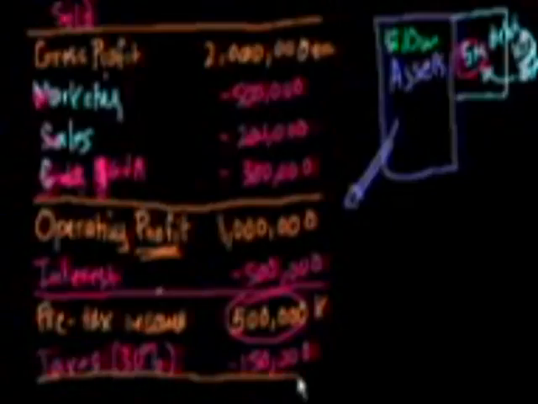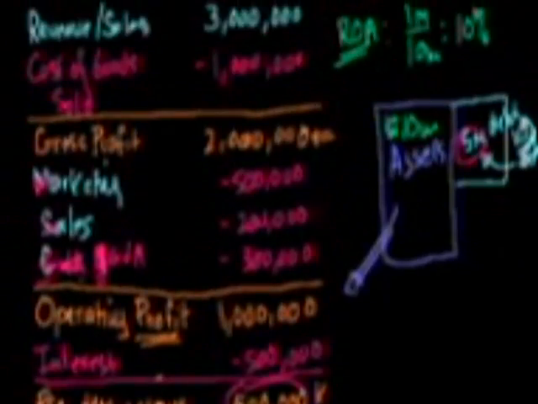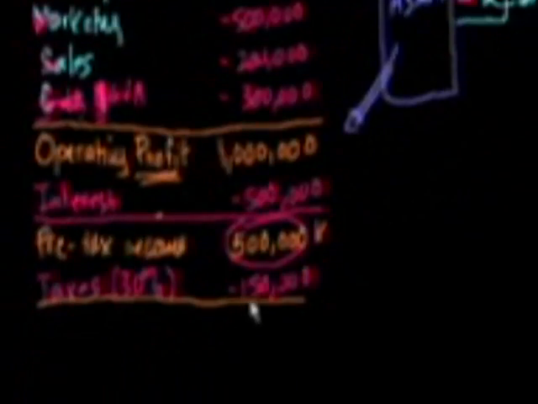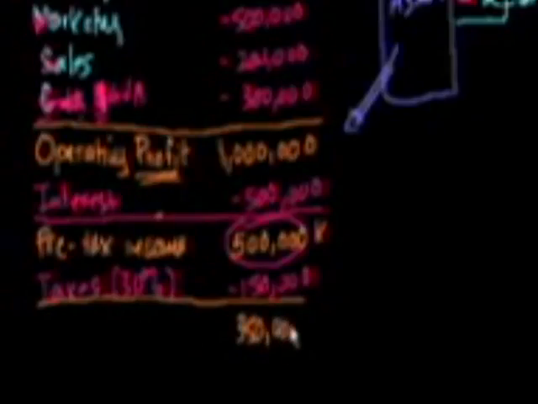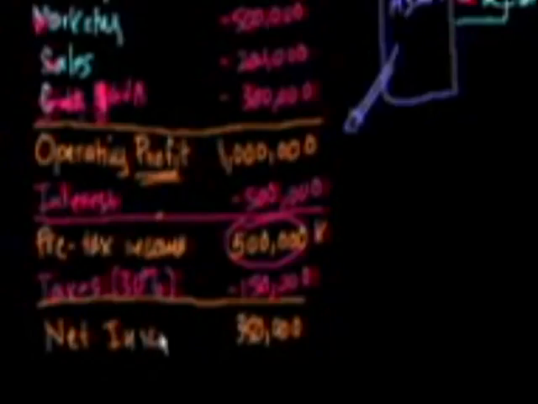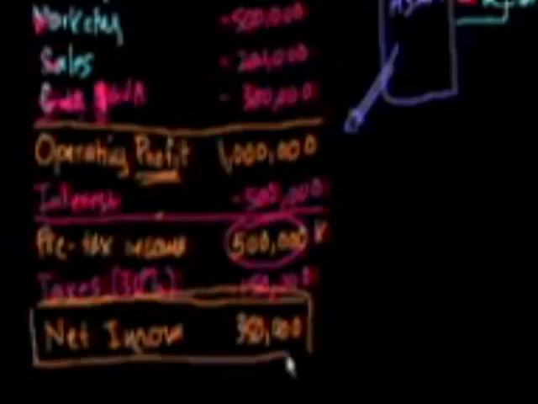We finally have paid off everybody we need to pay off. So we started off with $3 million up here. We kept paying a bunch of expenses. And now we're left with $350,000 of net income. And this is what goes to the owners of the company. This net income right here.